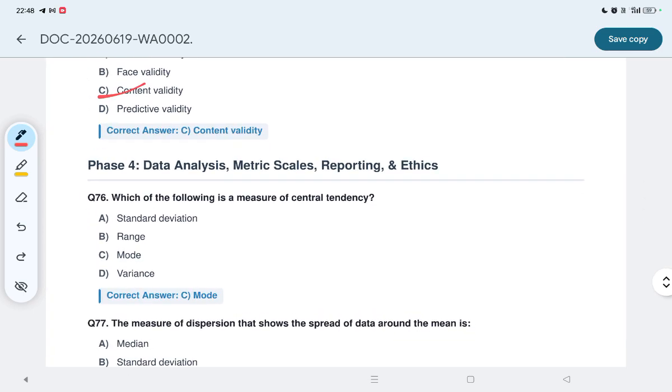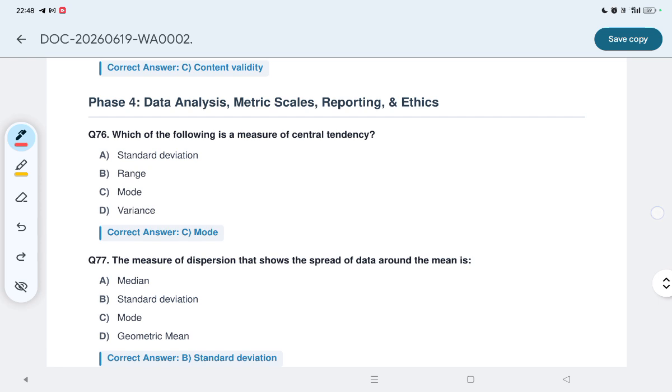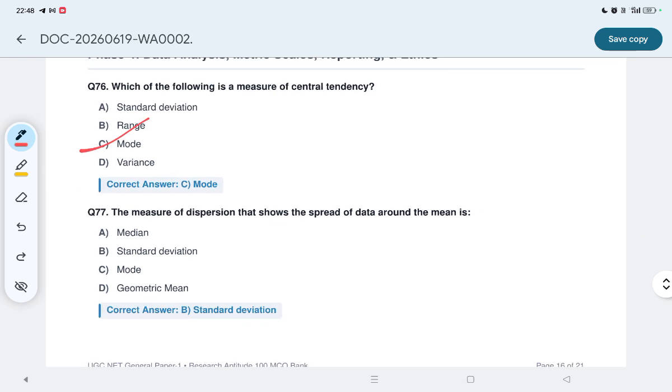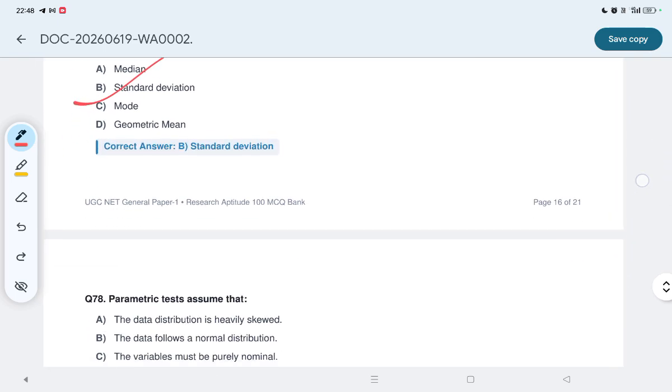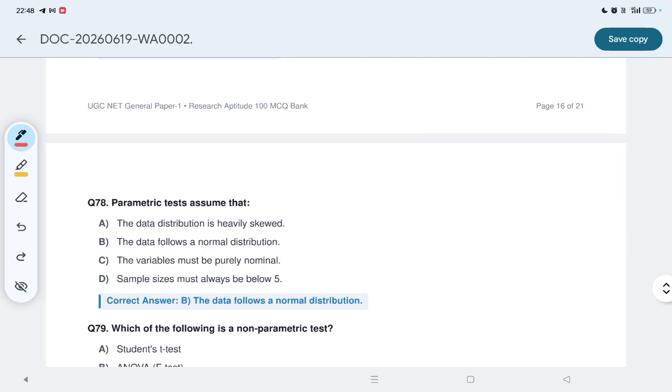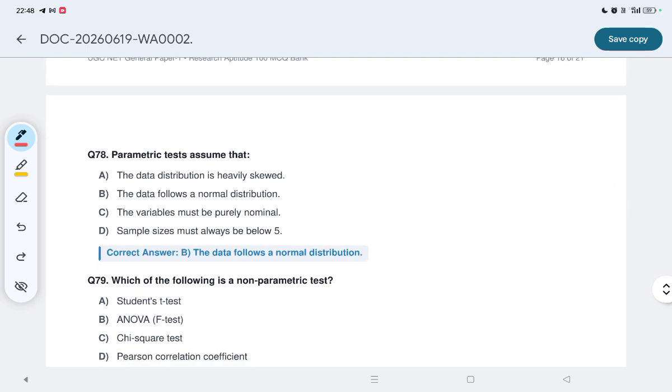Phase 4, data analysis, matrix scale, reporting, and ethics. Which one of the following is a measure of central tendency? We all know this, C is mode. Now, the measure of dispersion that shows the spread of data around the mean is, we all know, the standard deviation, B. Now, a parametric test assumes that, we all know, B, the data follows a normal distribution.